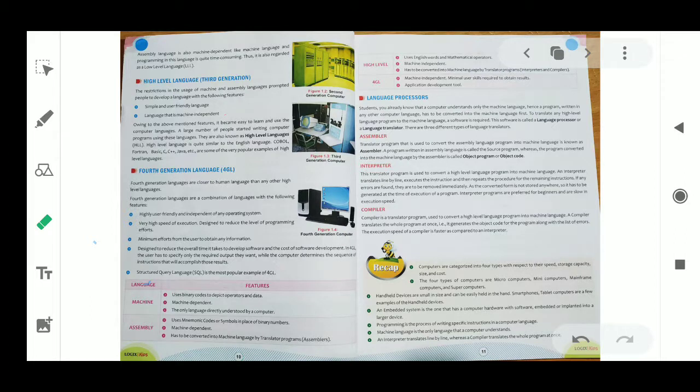Today we will study about language processor. That is in your computer book. Please take out page number 11. That is language processor. So till now we studied about types of computer, types of languages.